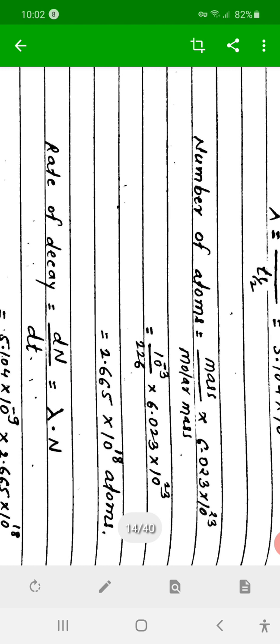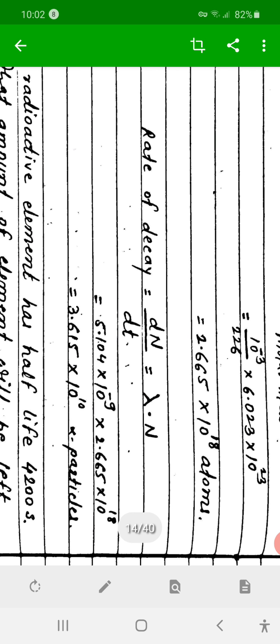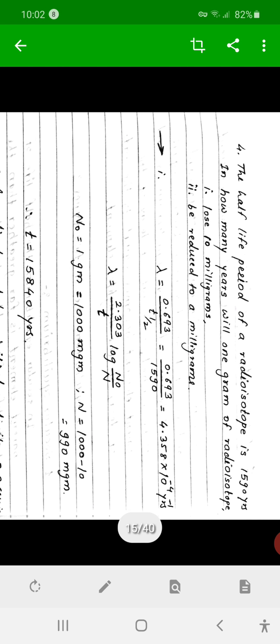Then the rate of decay is lambda into n. Lambda is there, n is there, n is the number of atoms. Therefore, the number of particles we obtain is 3.615 into 10 raised to 10 alpha particles. Like that, problems are given here. Solved problems are already given in our notes.